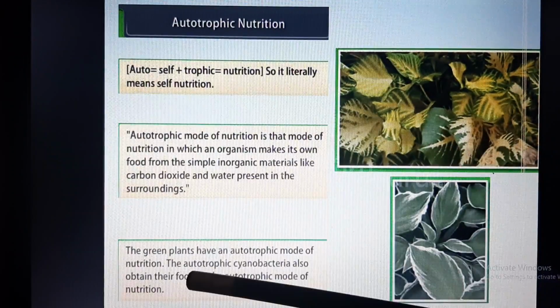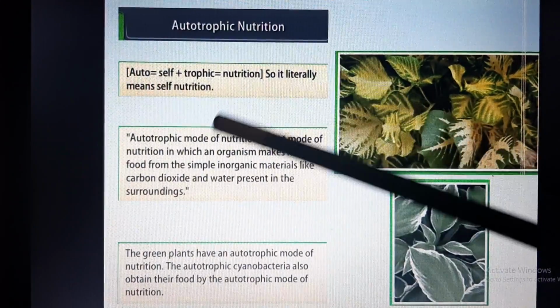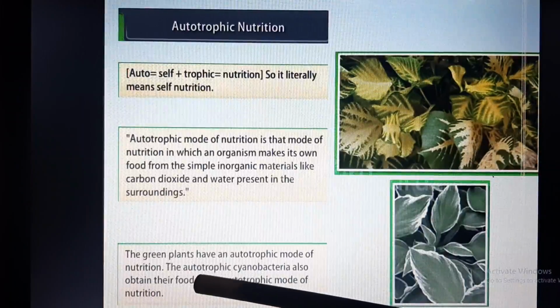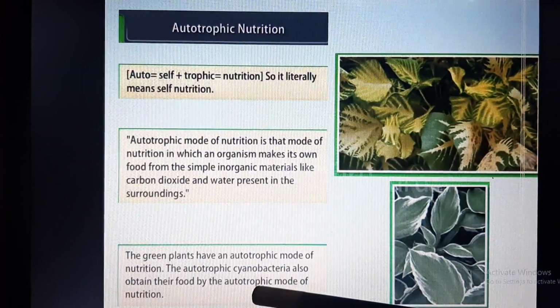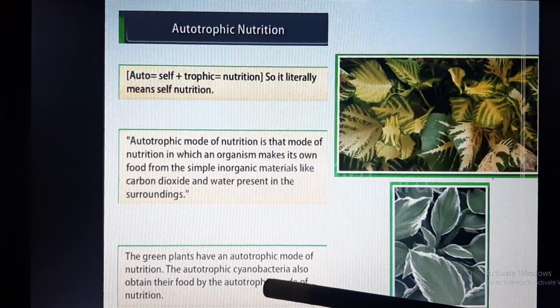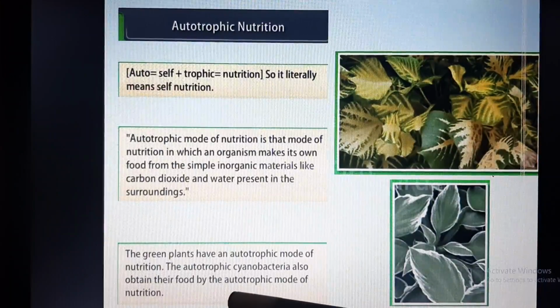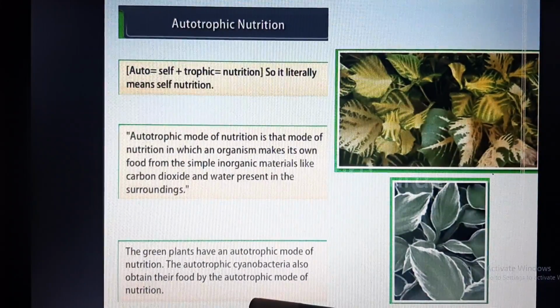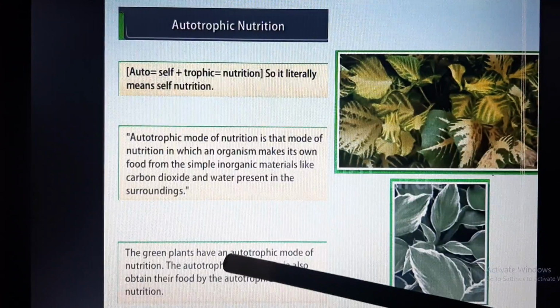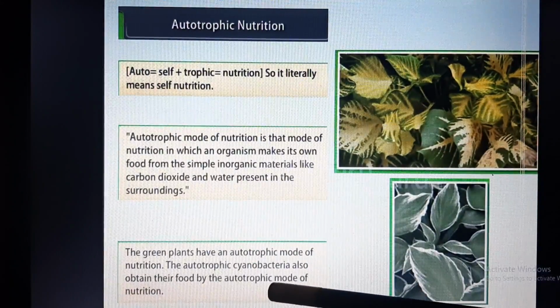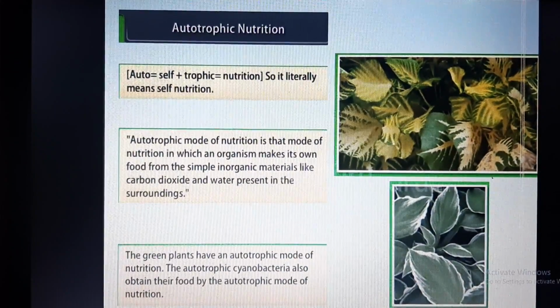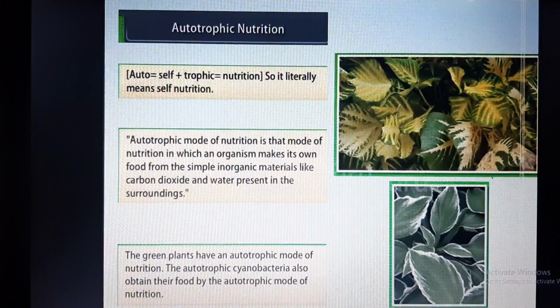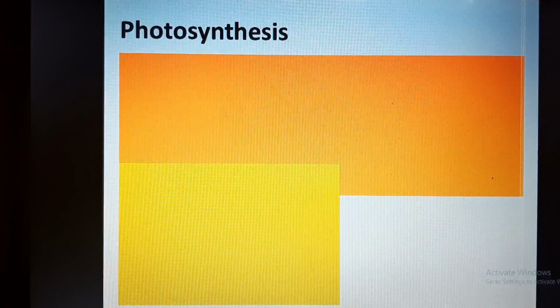Examples of autotrophs are green plants, as well as a few bacteria called cyanobacteria. These also obtain their food by the autotrophic mode of nutrition. That means cyanobacteria are also able to make their own food. So this was about autotrophic nutrition.